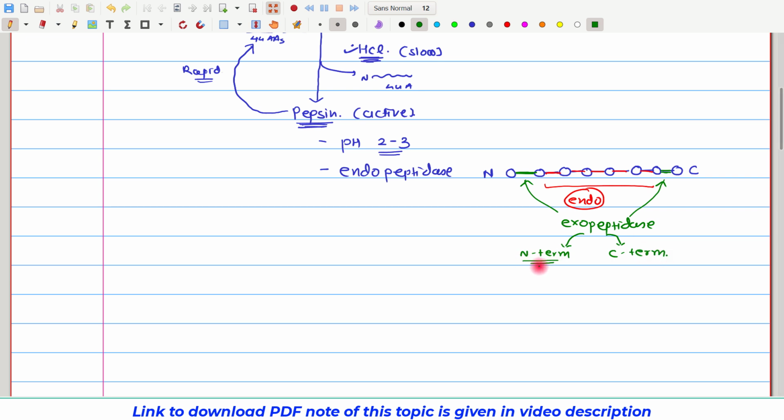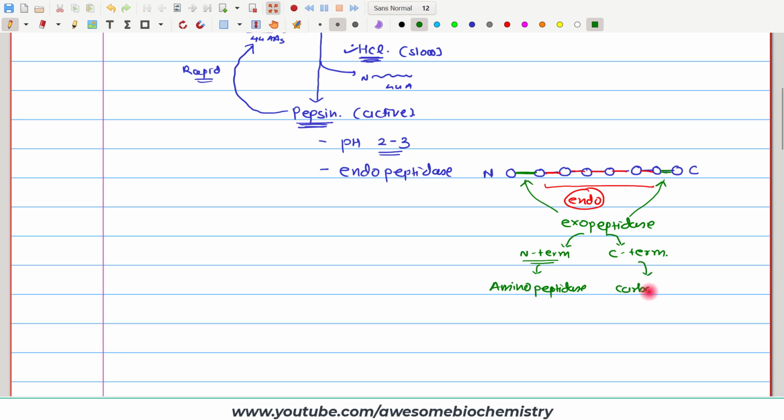If it acts on the N terminal, we call it aminopeptidase. And if it acts on the C terminal, we call it carboxypeptidase, right? And whatever enzyme acts on these internal peptide bonds, we call them endopeptidases.